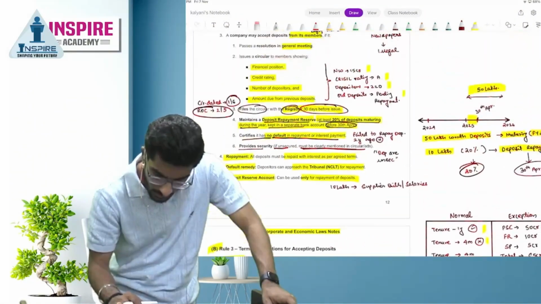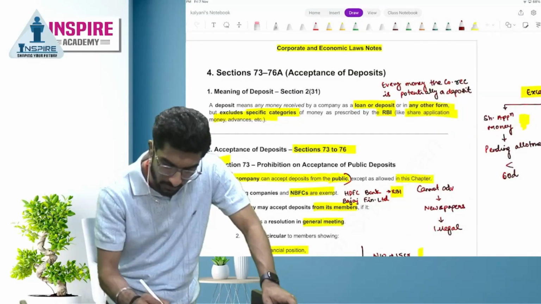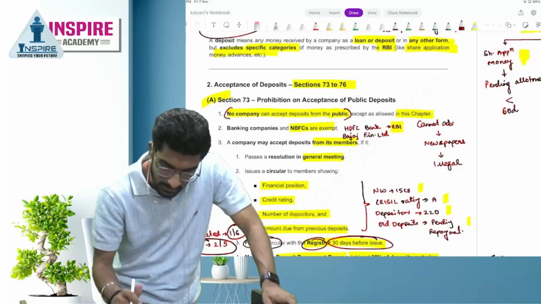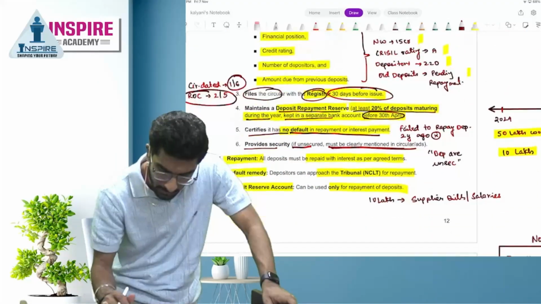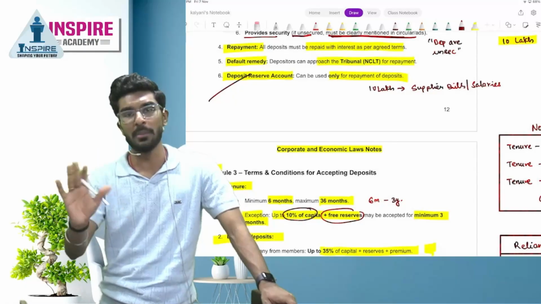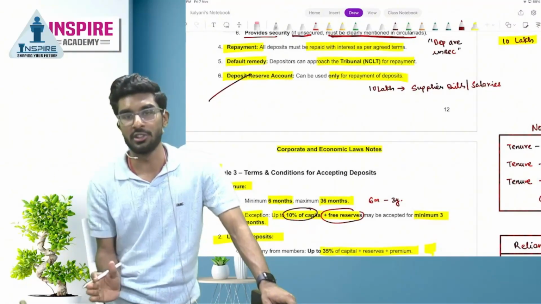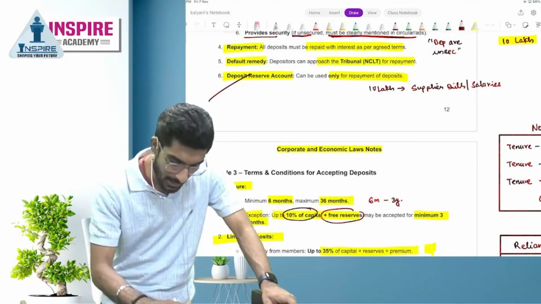Yes, people. So, you have to write these provisions. You have to first write the meaning of deposit. Then you have to write the prohibition on acceptance of deposits from the public. If you write all this, people, that's it. You will be done with 7 marks. People, just by watching this lecture, 7 marks will be easily given to you. Okay? Next.